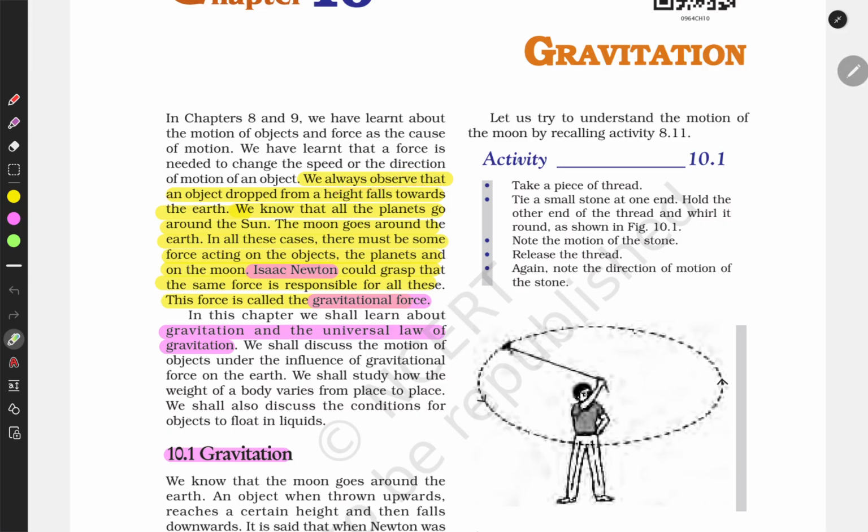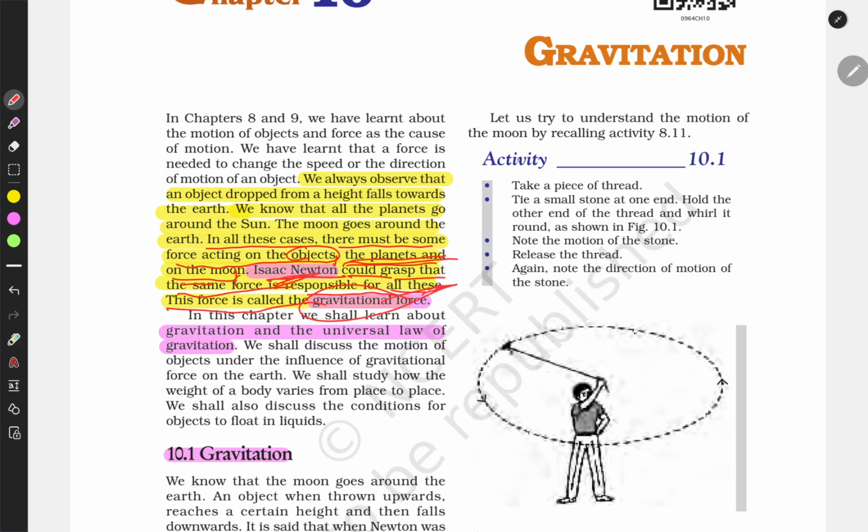We always observe that an object dropped from a height falls towards the earth. We know that all the planets go around the sun, the moon goes around the earth. In all these cases, there must be some force acting on objects, the planets and the moon. Isaac Newton could grasp that the same force is responsible for all these. This is called a gravitational force.